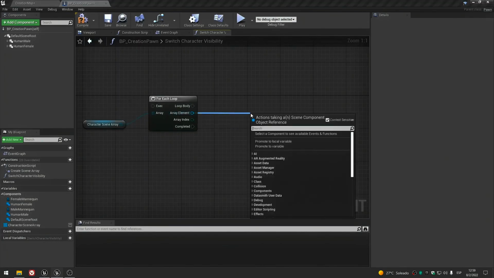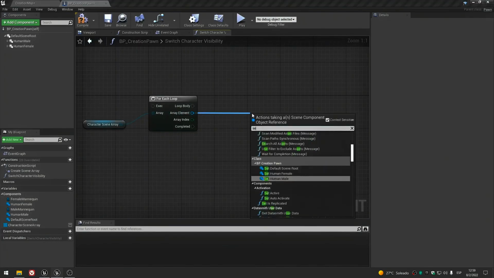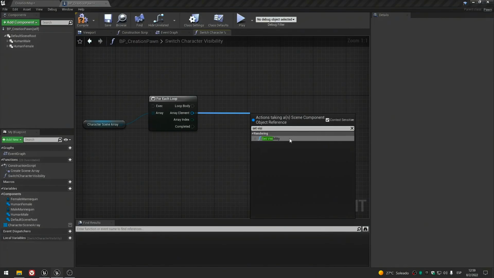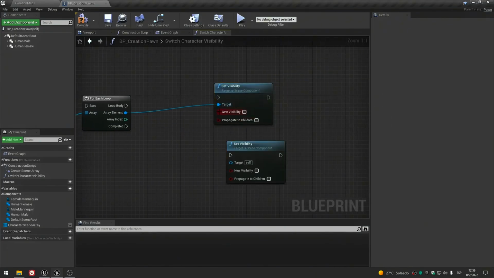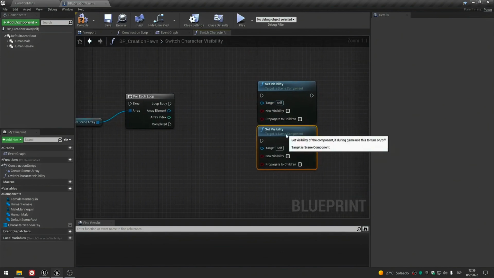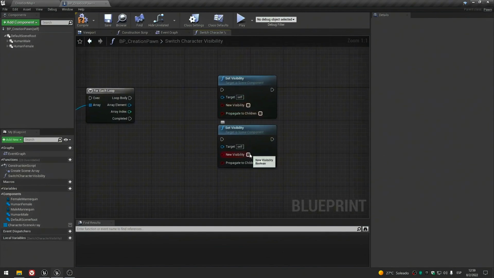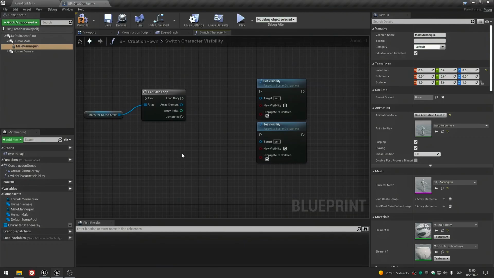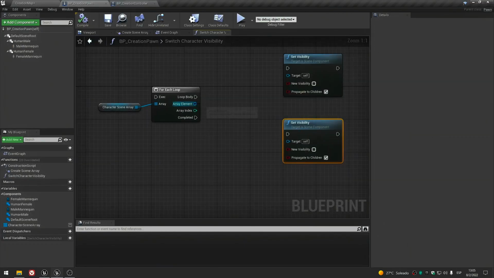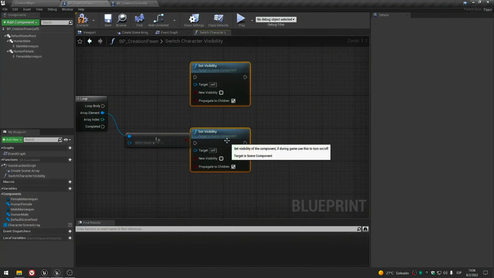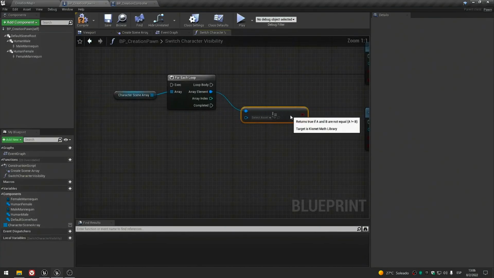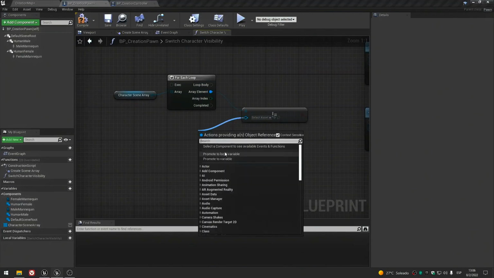Then from our array element we will extend and search for a function called set visibility and duplicate it and set them like this. Now from the array element search for not equal and extend from here and promote it to a local variable.